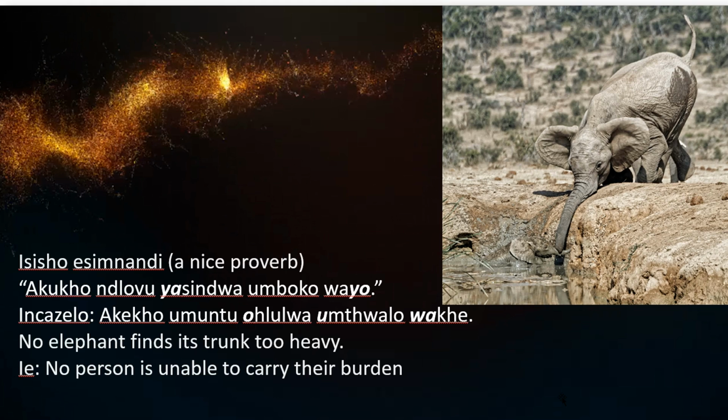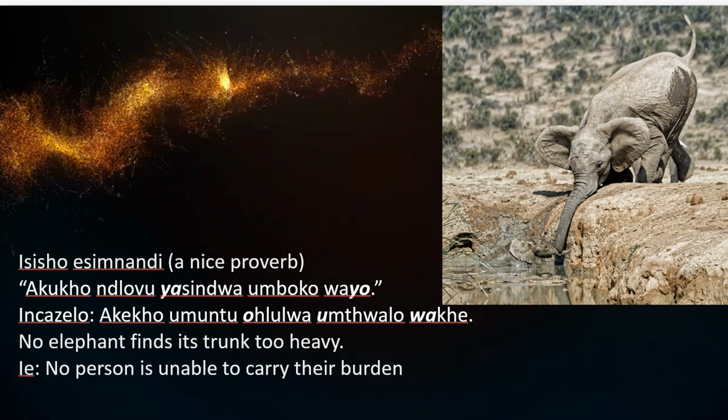I usually try to end a lesson with something interesting, something amusing, so I choose either a proverb or an idiom. So here, there's a nice proverb, which in Zulu is isiZulu esimnandi. Again, isi is taken to be added onto the nandi part, isiZulu esimnandi. So it literally says, akukho ndlovu yasindwa umbhoko wayo.